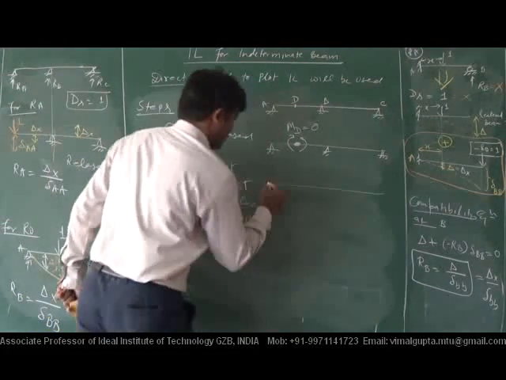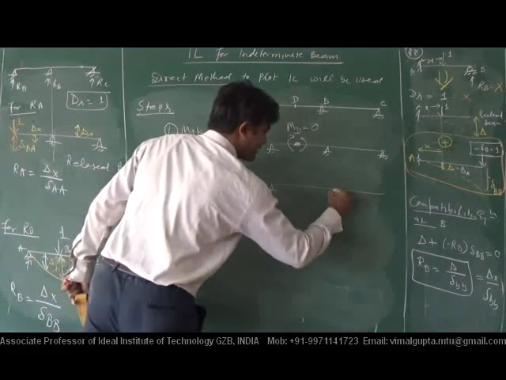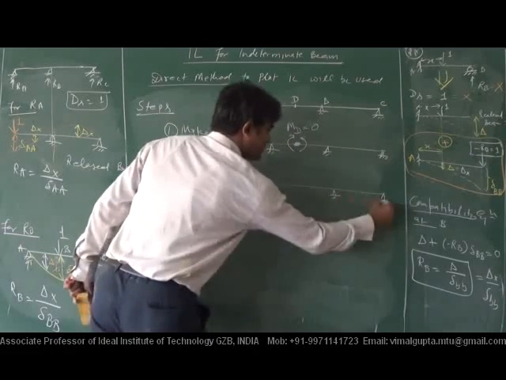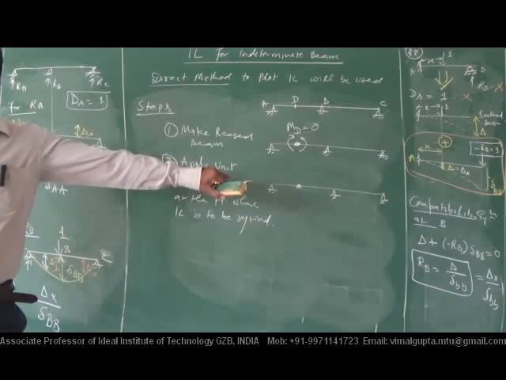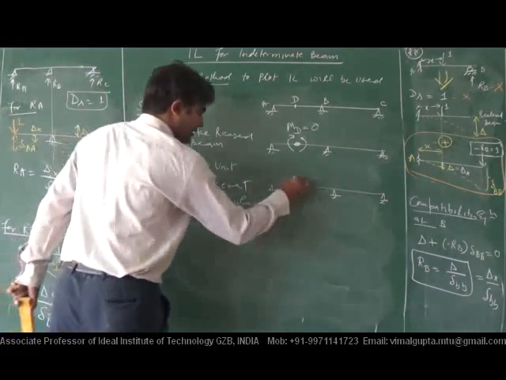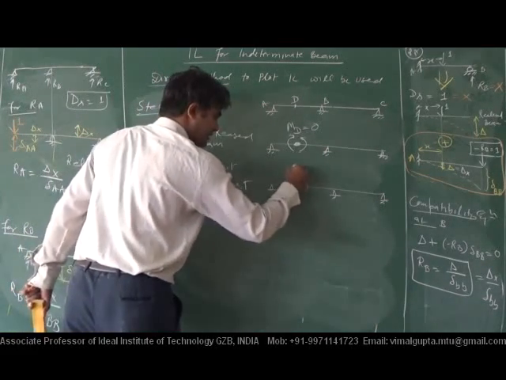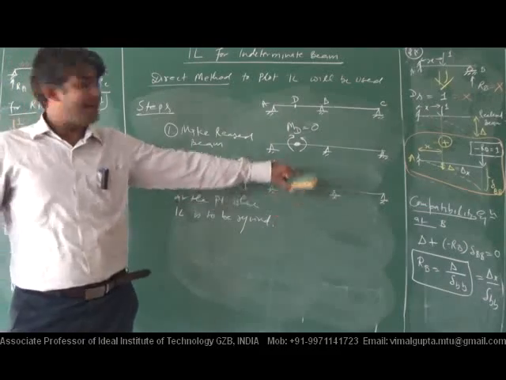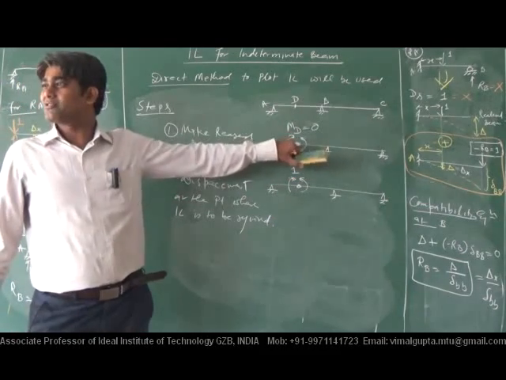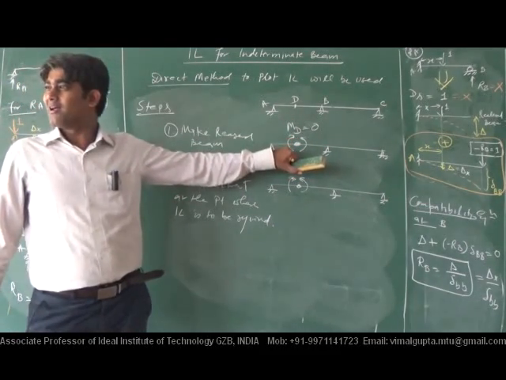So after having this released beam, we will apply the displacement in the same manner as it is being released.